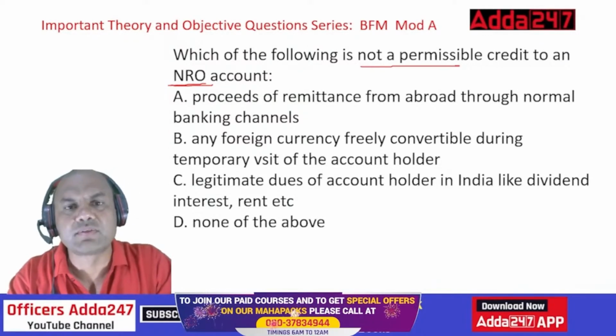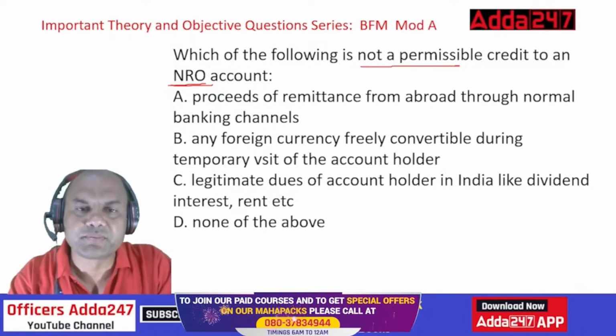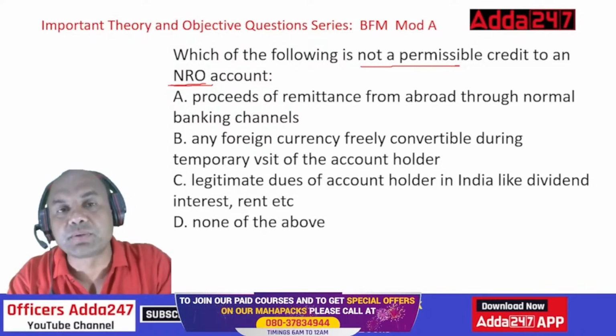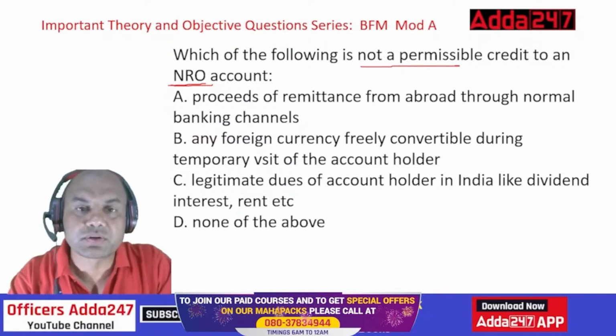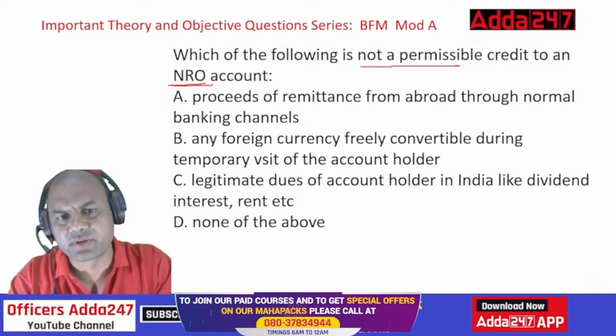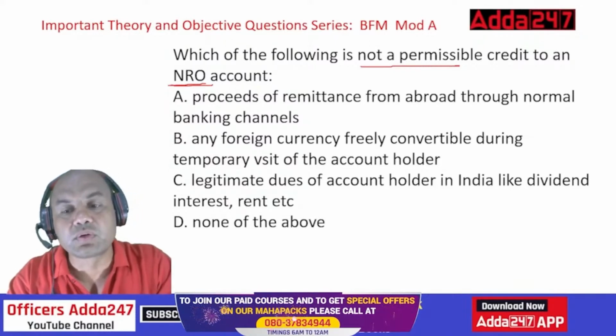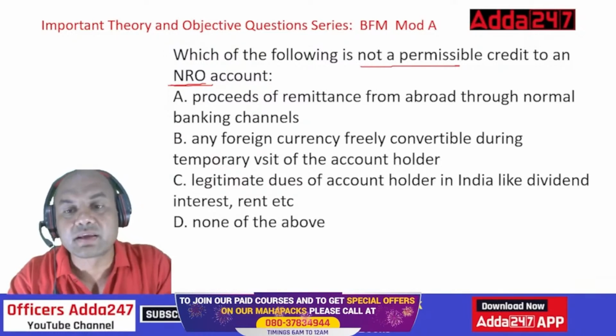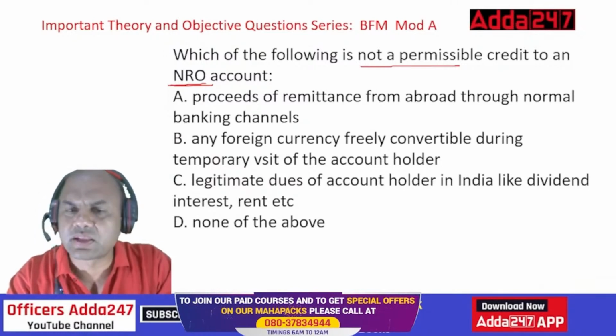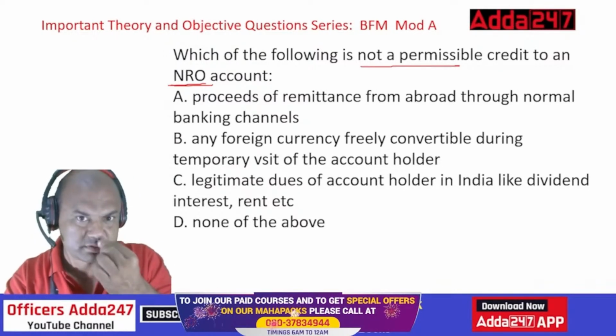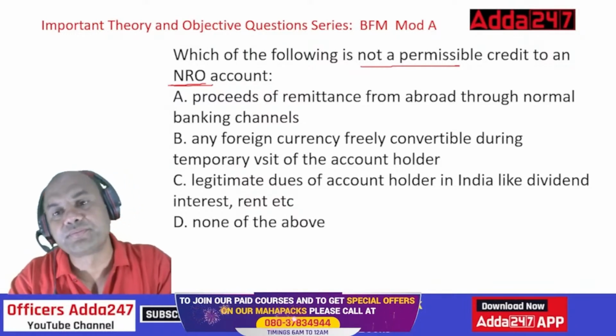Now I have some dollars with me. Can I deposit those dollars in this NRO account? Think over it. Third one, legitimate dues of the account holder in India like dividend, interest, rent, etc. Can I credit this? Or is it D, none of the above?